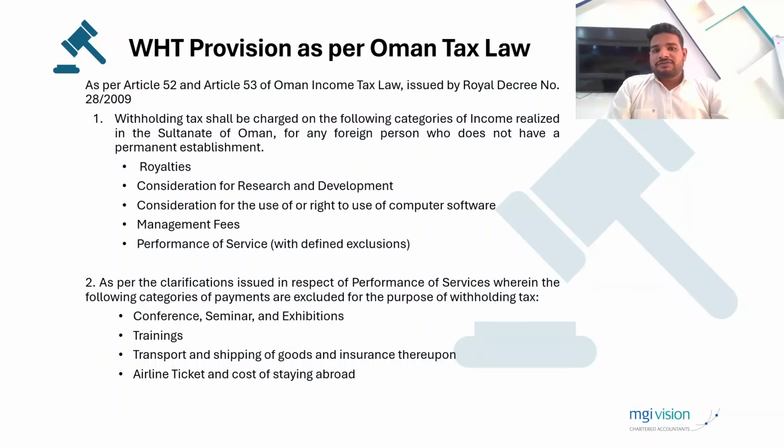So, what type of services and what type of categories for which we need to deduct the withholding tax for the foreign suppliers? If you are paying for the royalties, consideration for research and development, consideration for right of use or computer software, management fees, performance of service. Here the performance of service has seven types of exclusions, means for these seven categories of expenses or services you don't need to deduct the withholding tax for the foreign vendors. What are these? That is mentioned in point number 2.